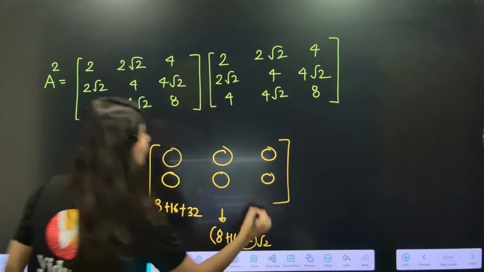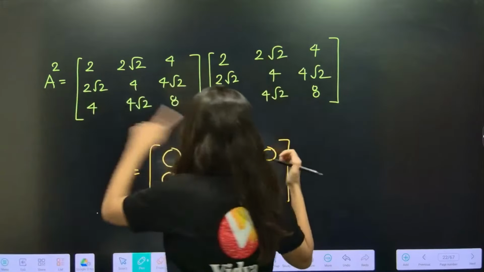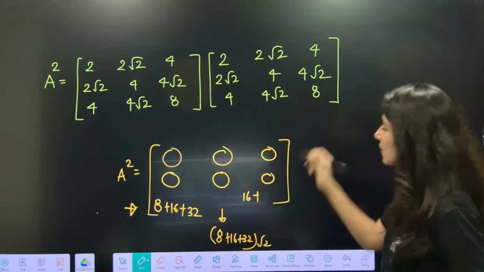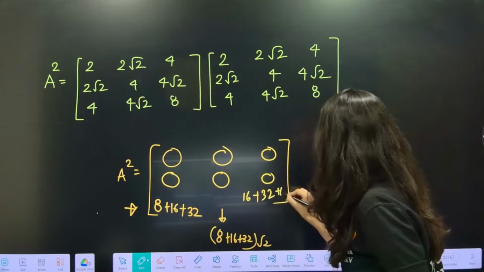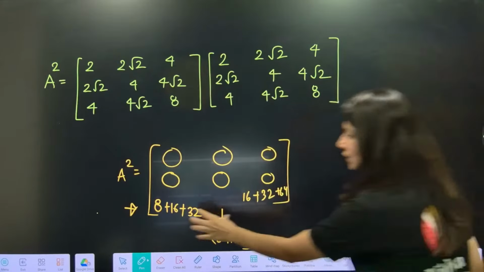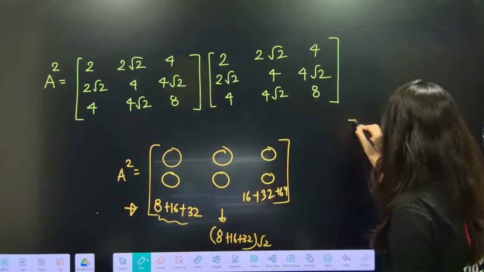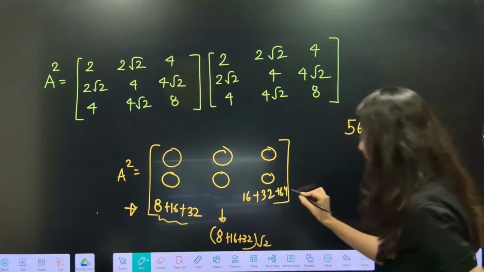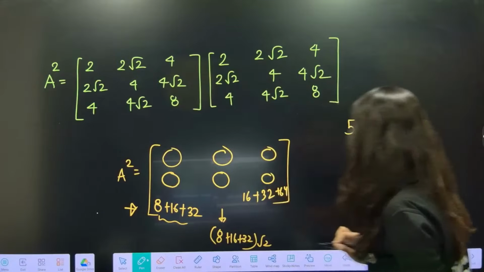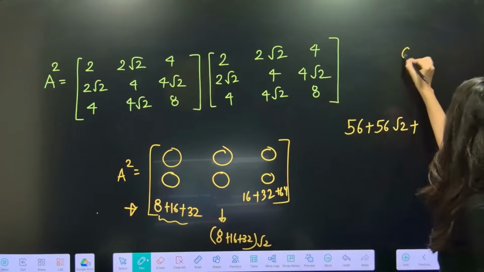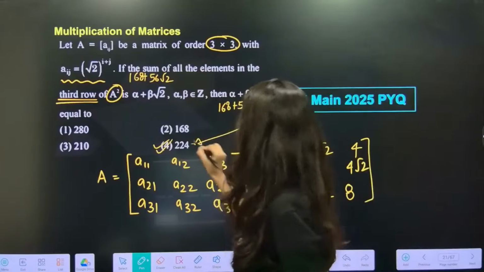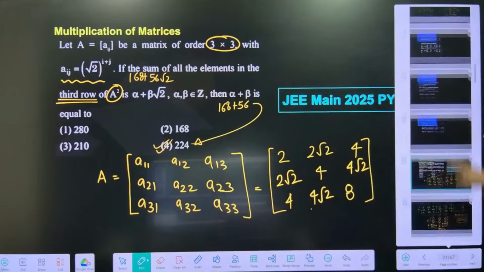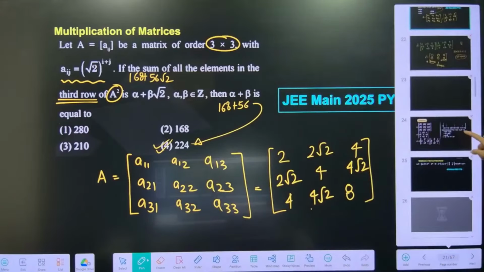And here what we are going to get is again this multiply this. 4 4s are 16 plus 4 root 4 4s are 16. 2s are 32 plus 64. Everybody, so if you add this 56, the answer will be 56 plus 56 root 2. And what about this? 64 plus 48. 64 plus 48, matching with option D. Yes, yes, yes. Bingo, absolutely right. Okie dokie. Alright. So this is one of the previous year questions.